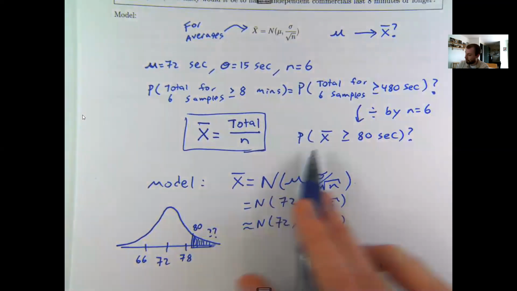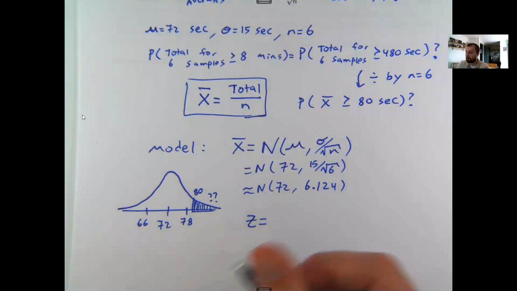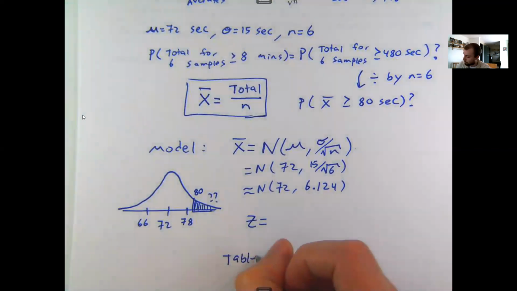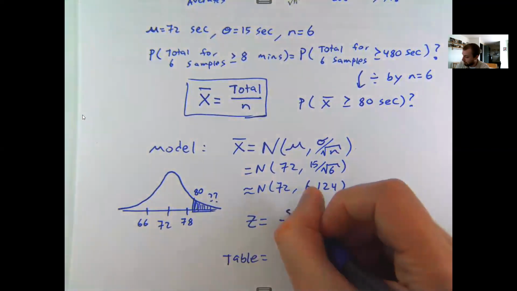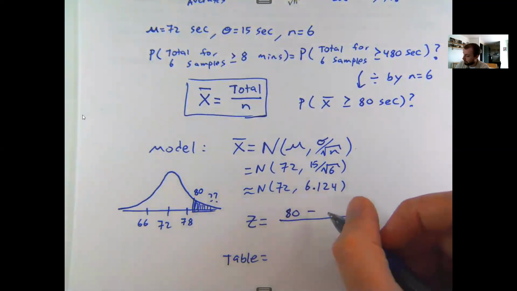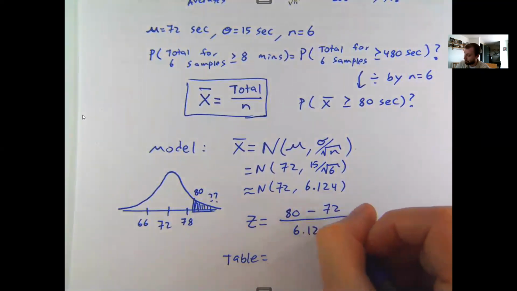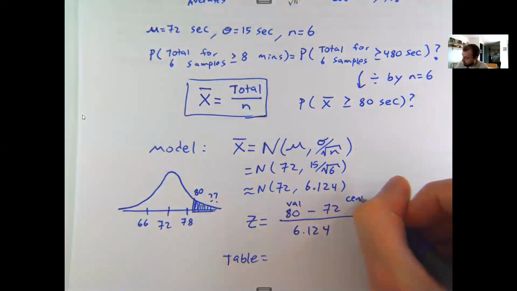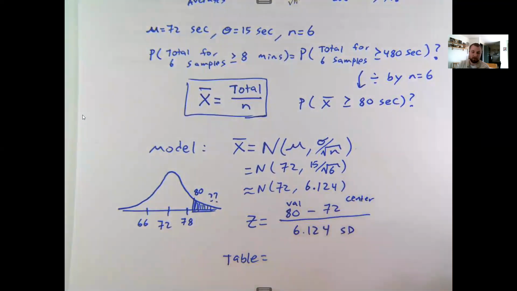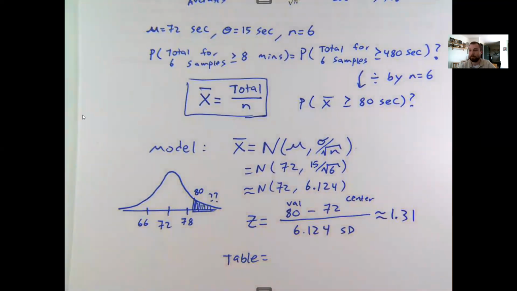So what I'm going to do to answer this question based off this model is I'm going to find a z-score, and then I'm going to look this up either using technology or using a table. I find z-scores by taking the value I care about, in this case 80, minus the center, in this case 72, divided by the standard deviation. So this is always going to be your value minus your center divided by your standard deviation. And when I type this into my calculator, I end up getting a z-score of 1.31 or so.